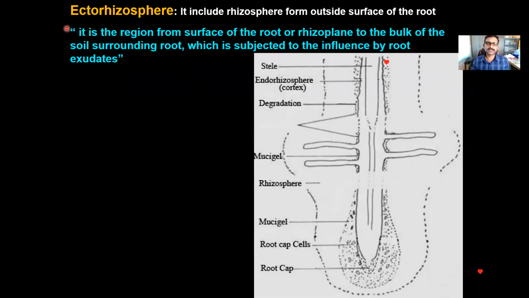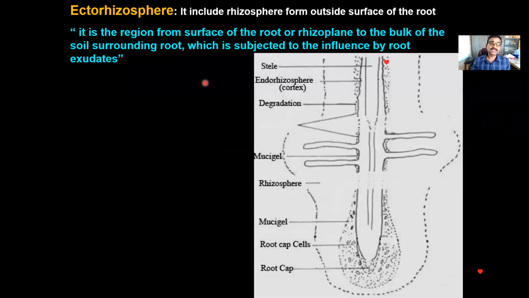Ecto means outside. They say that it includes the rhizosphere from outside the surface of the root, up to the place where the root exudate influences the activity of microorganisms. It is called the ectorhizosphere.